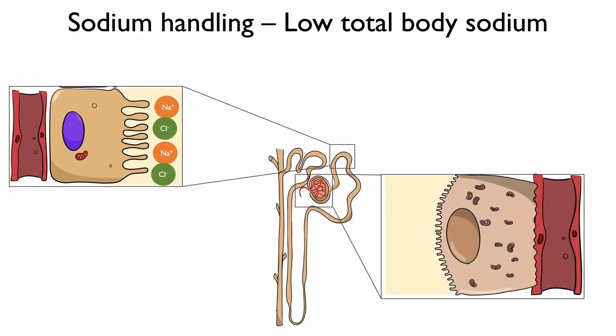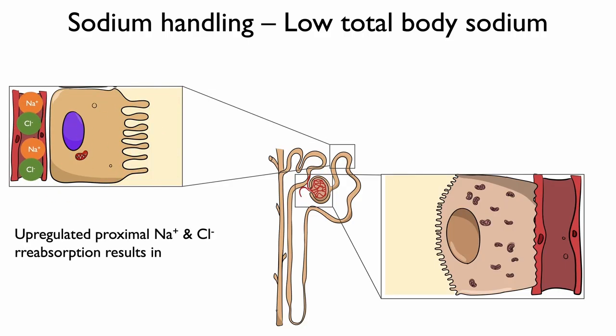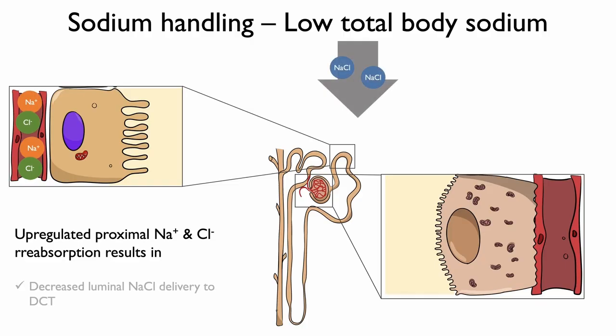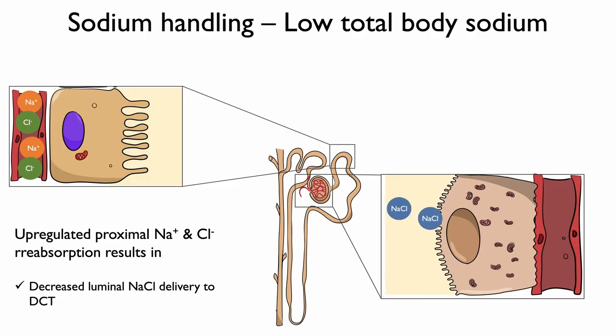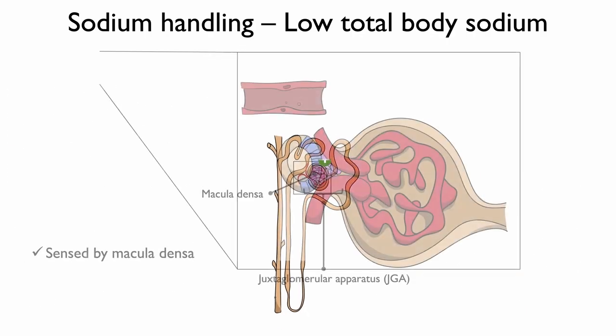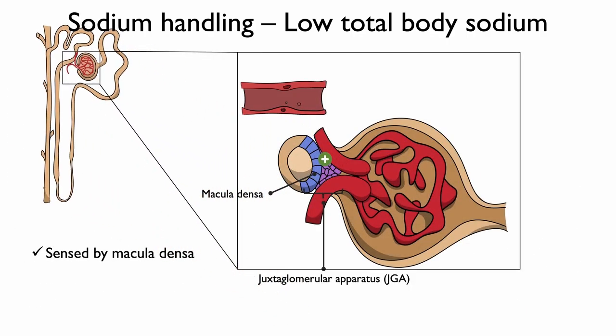Upregulated proximal sodium and chloride reabsorption has a cumulative effect of decreased sodium and chloride in the lumen, which upon reaching the distal thick ascending limb of the loop of Henle, is sensed by specialized sodium chloride sensing cells in the macula densa, which signals granular cells within the juxtaglomerular apparatus to release renin.